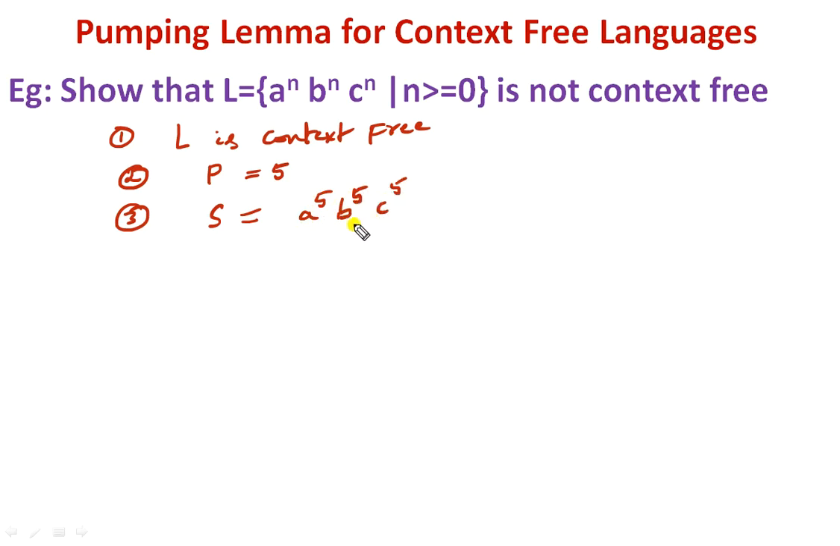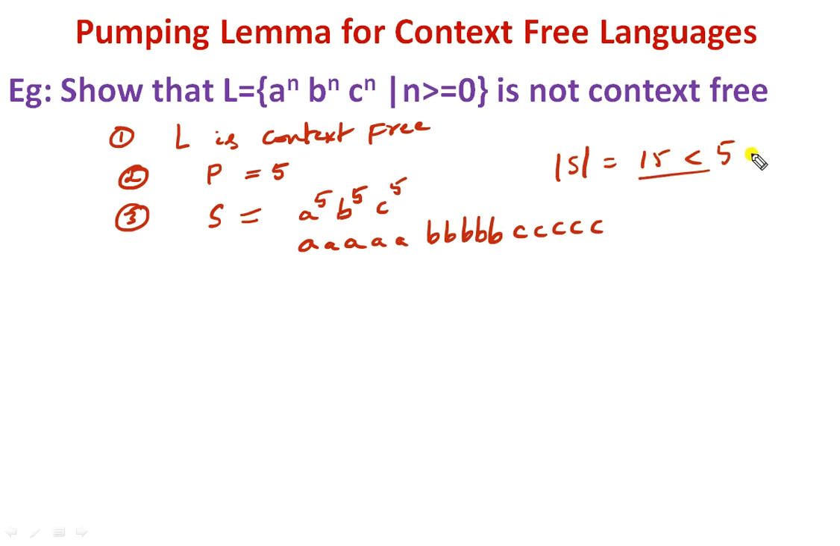If you write this string elaborately, then A, B, C, C. And if you consider the size of the string, what is the size of the string? Size of the string is 15. So it must be less than P. What is the P value? 5. 15 is less than 5. So the condition is true. So we can consider the pumping length as 5.